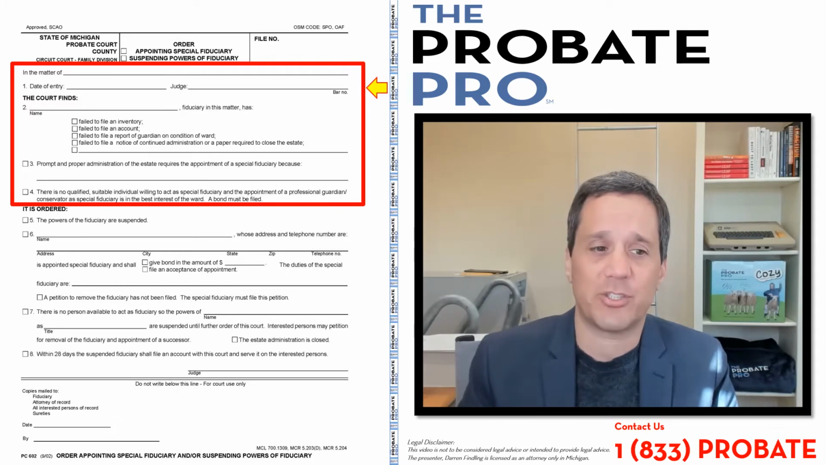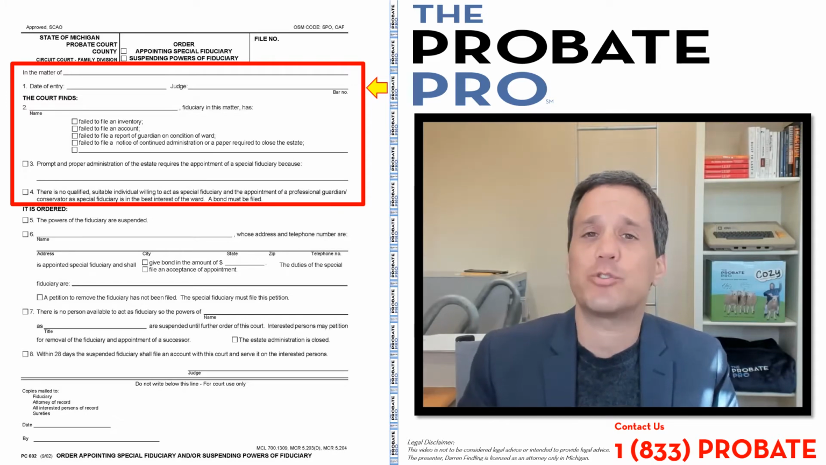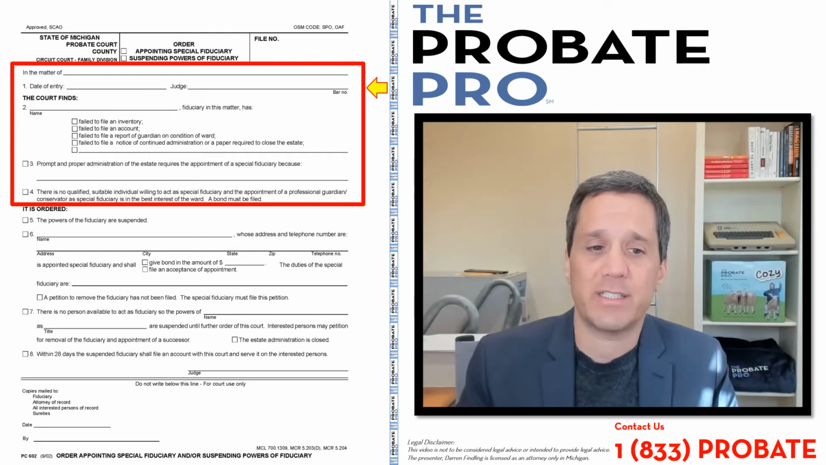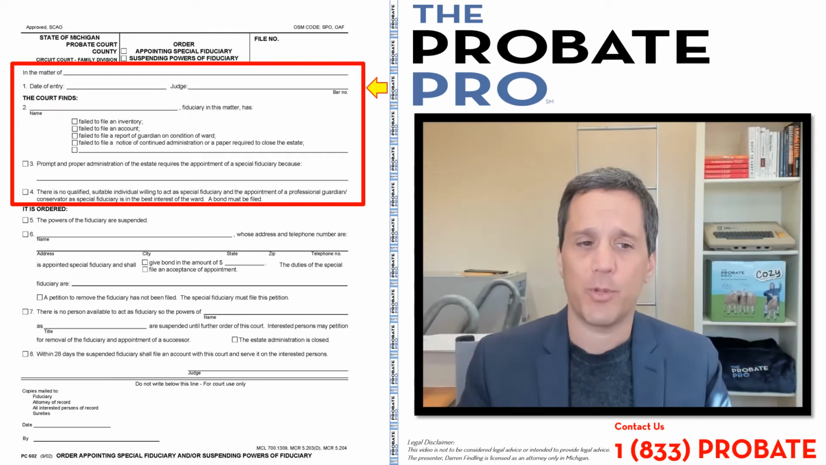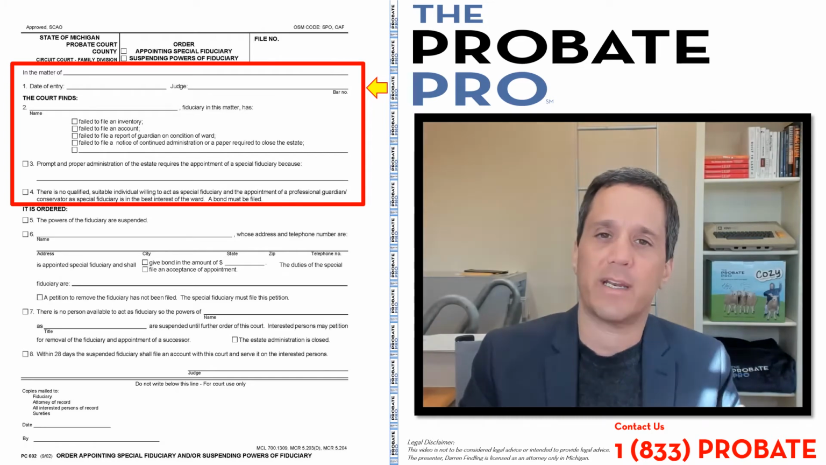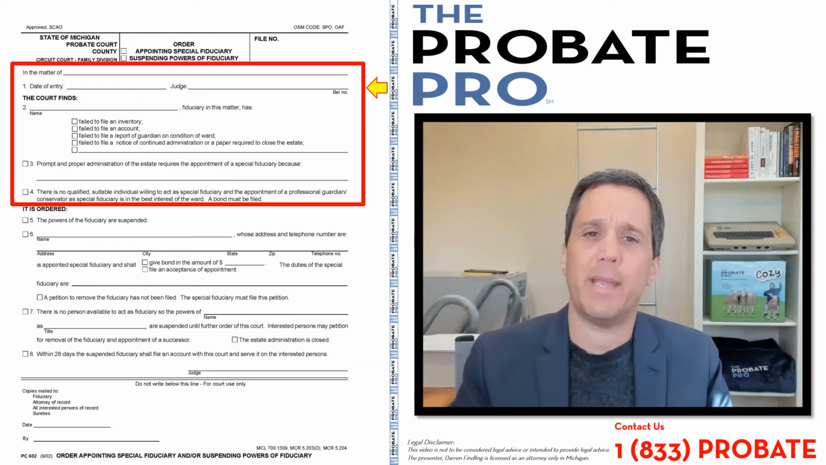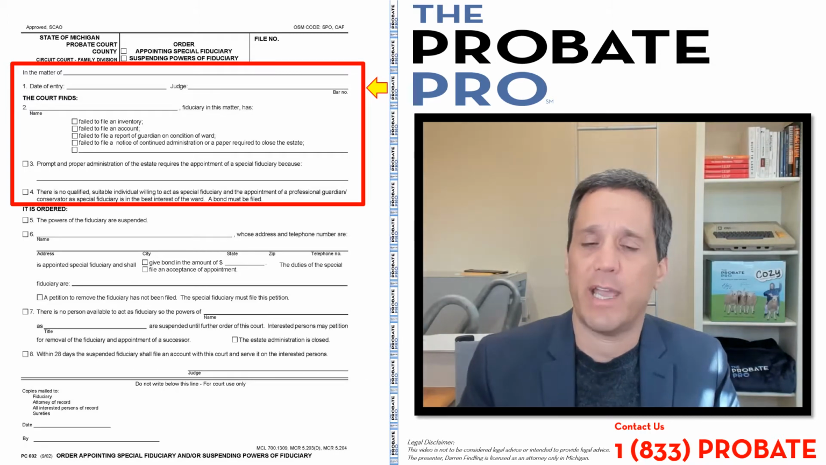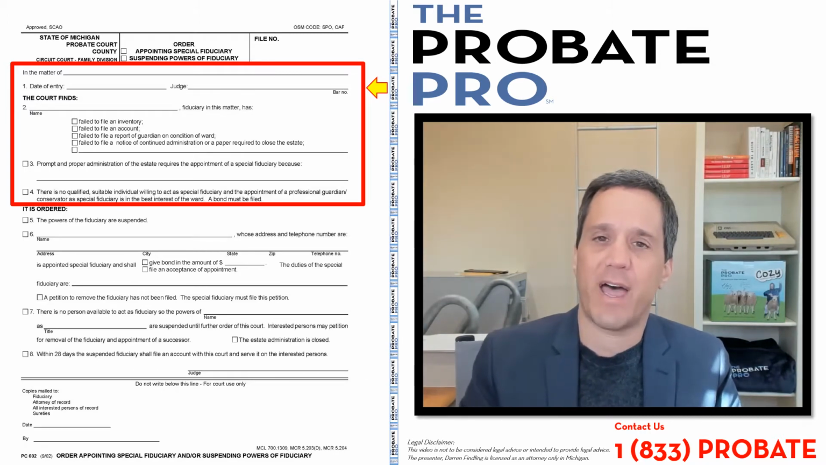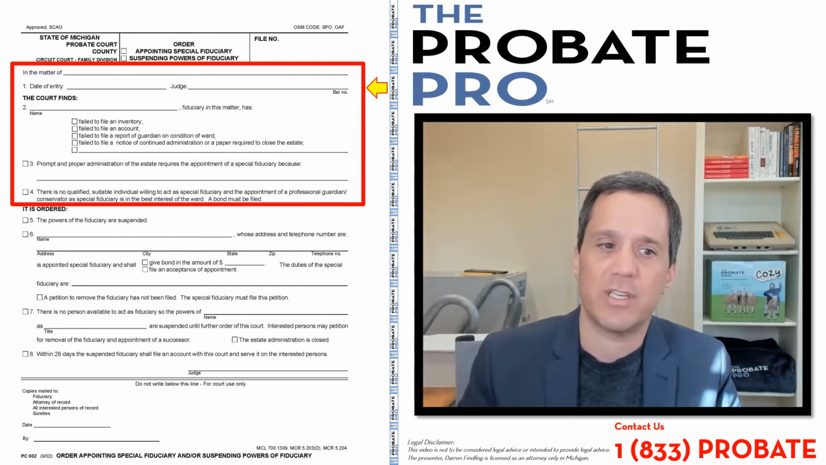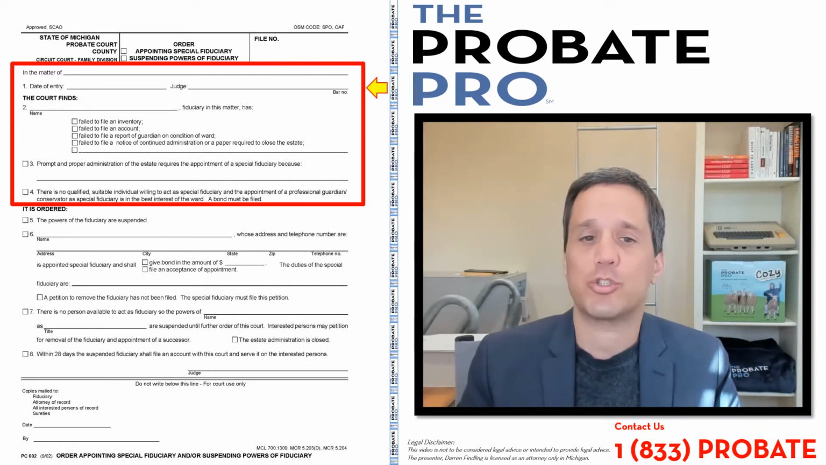4, there's no qualified suitable individual willing to act as a special fiduciary, and the appointment of a professional guardian or conservator as special fiduciary is in the best interest of the ward, and a bond must be filed. So what 4 is referring to is that only in a guardianship and conservatorship context, the court has to make a finding before appointing a professional fiduciary to come in and serve as a professional guardian and/or conservator. The court first must find that there are no other family members, no other people within the interested party list that are qualified or suitable to serve in that role.